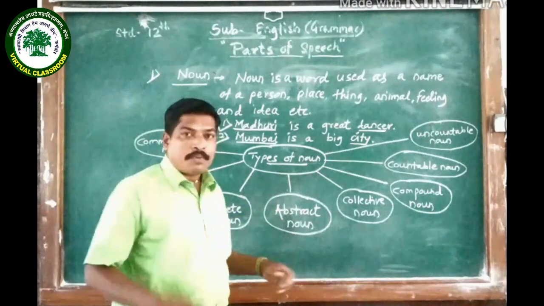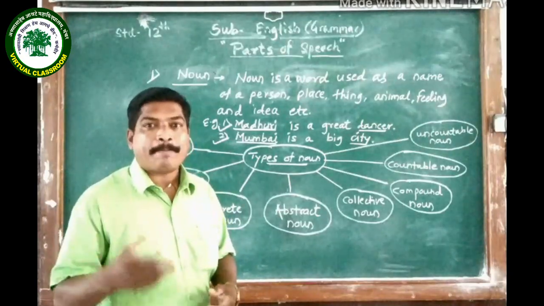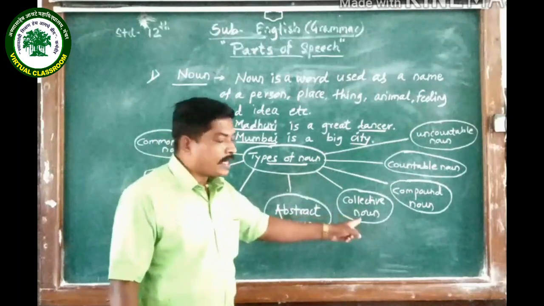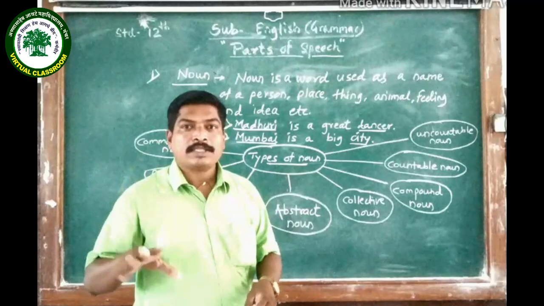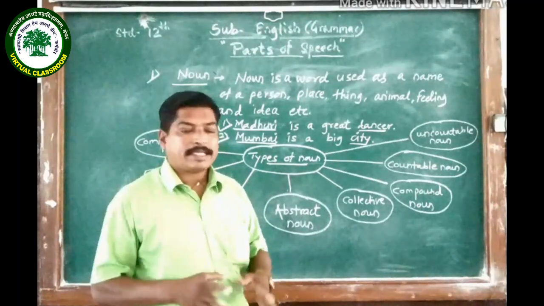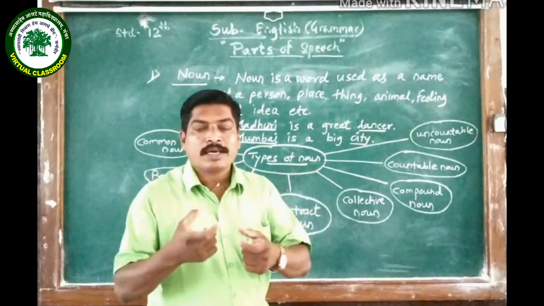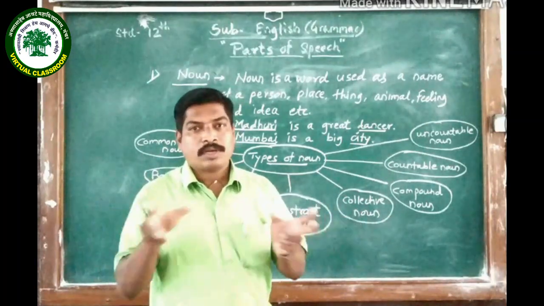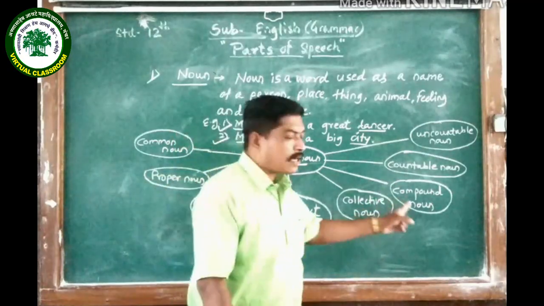Then abstract nouns, which we can't see with our naked eyes or touch, like happiness and anger. Then collective nouns, which refer to a group of particular things, for example family, team, bouquet, flock, etc. Then compound nouns, where two separate nouns come together to form a new noun: class plus room, classroom; post plus office, post office. That is why it is a compound noun.